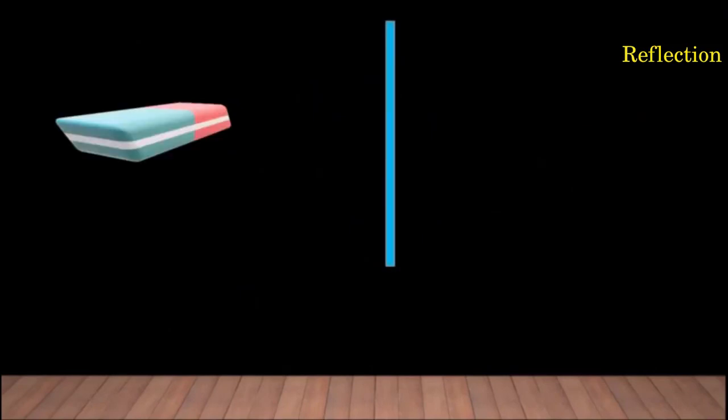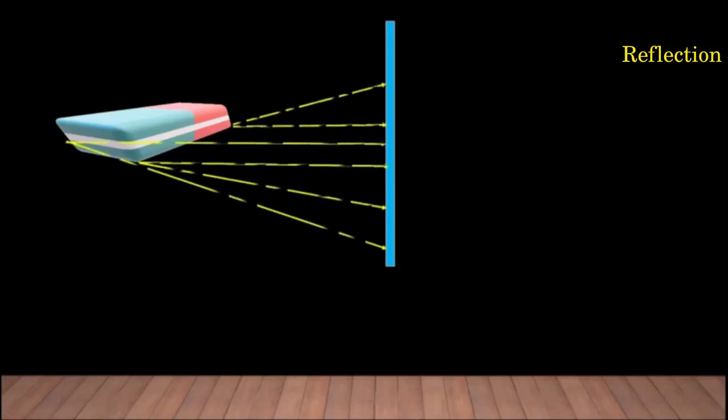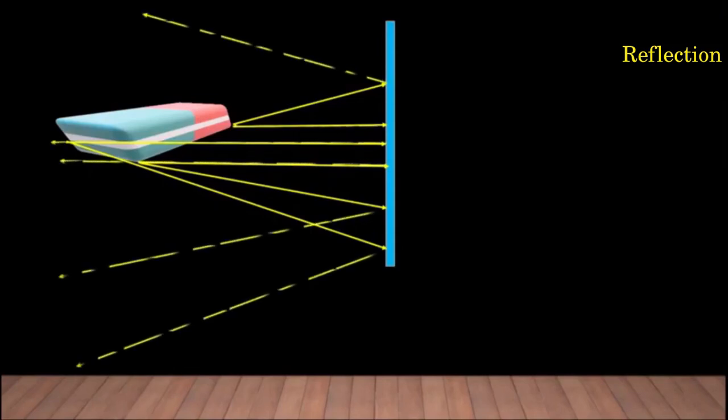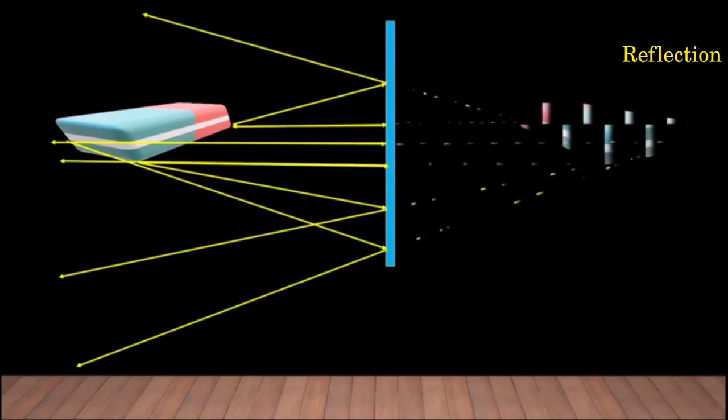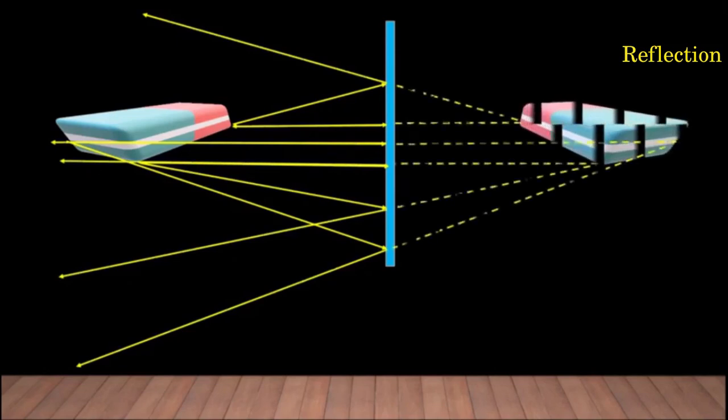See this animation? Let us consider a plane mirror and let us consider this object. Again, the rays from these objects get incident on the plane mirror, they get reflected, and it appears that the rays are coming from the object behind the mirror.